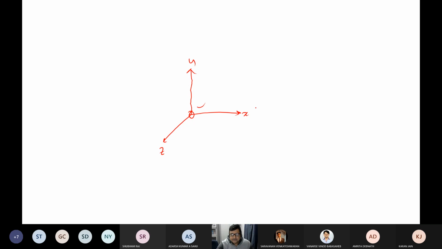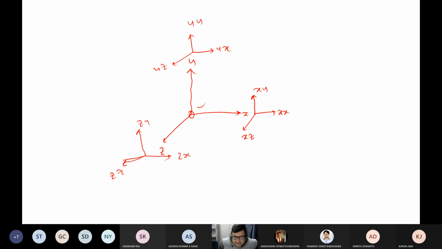Now, what is x-axis? This is x-axis. What is xy? This is xy. And what is xz? This is xz, right? Similarly, you can have different directions here. So this is yy, this is yz, this is yx. Similarly, you can further decompose this in three different directions. So this is zz, this is zy, and this is zx.